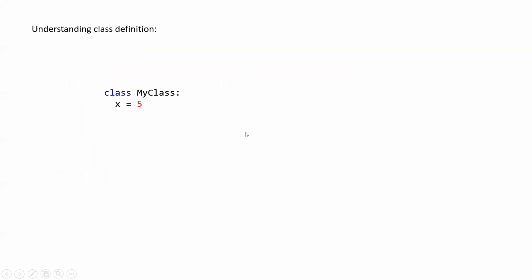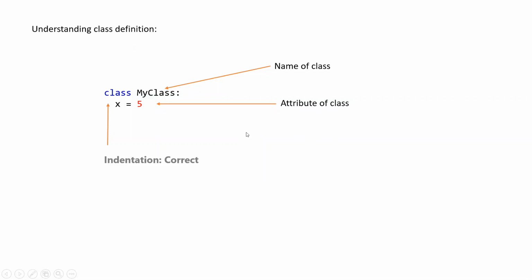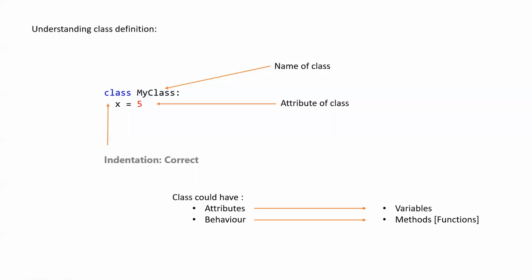Then we started discussing things in more detail. Here the name of the class is MyClass, the indentations are correct, and x is equal to 5, where the variable is the attribute of the class. We discussed that the attribute is known as a variable, and behavior is the method or function. Method was a new word, but it is as simple as that.